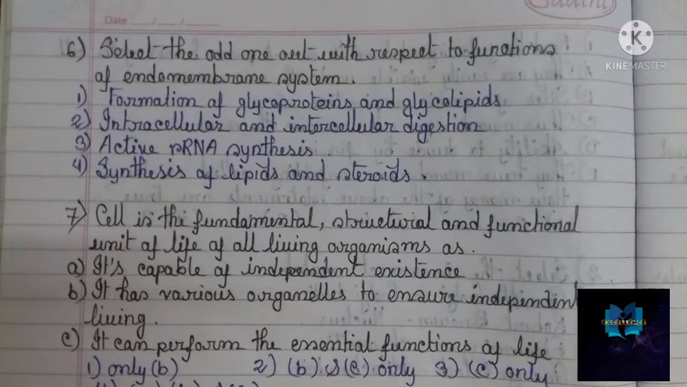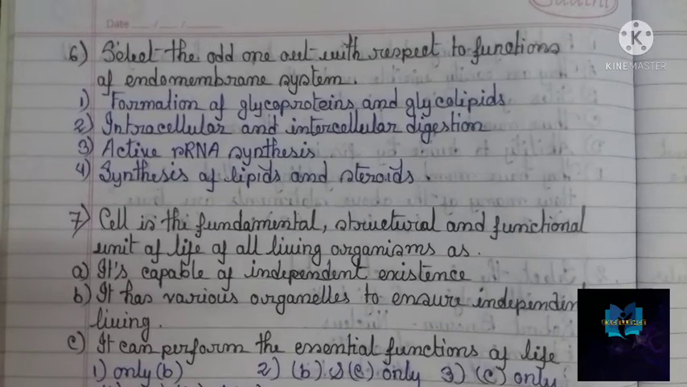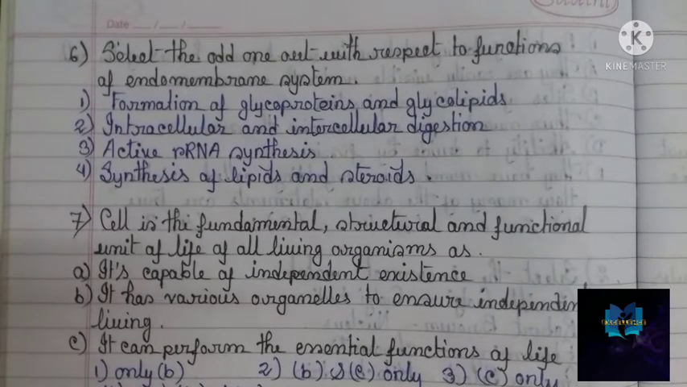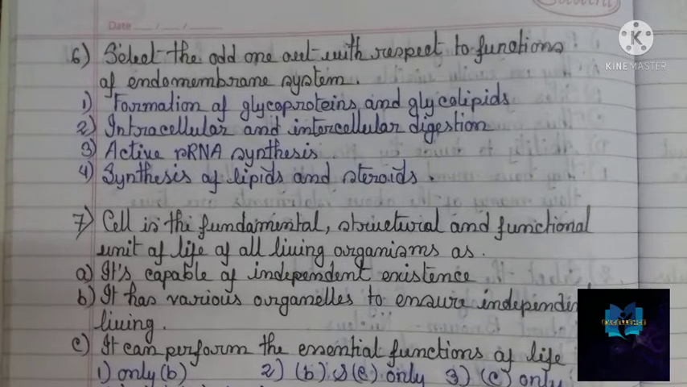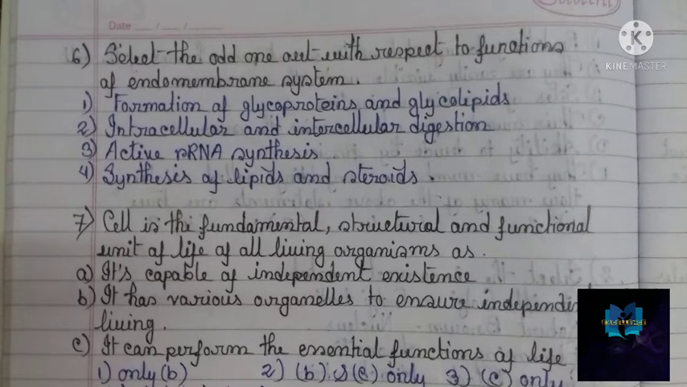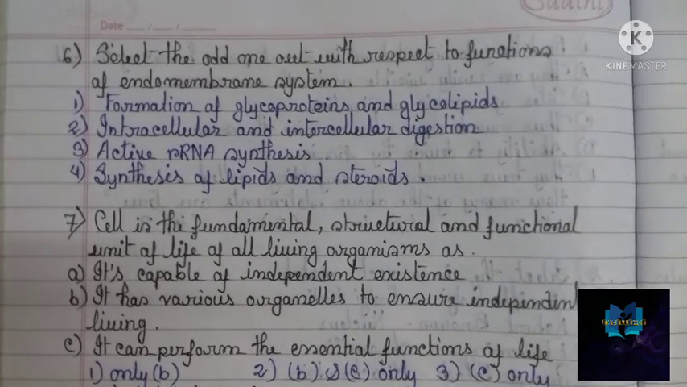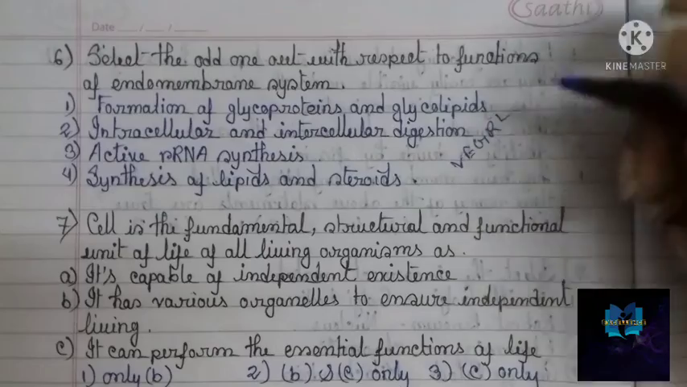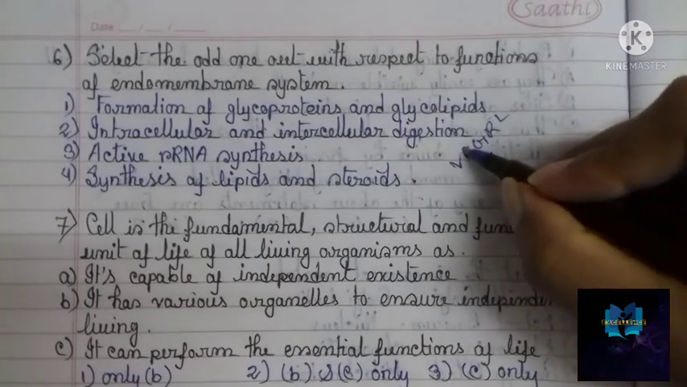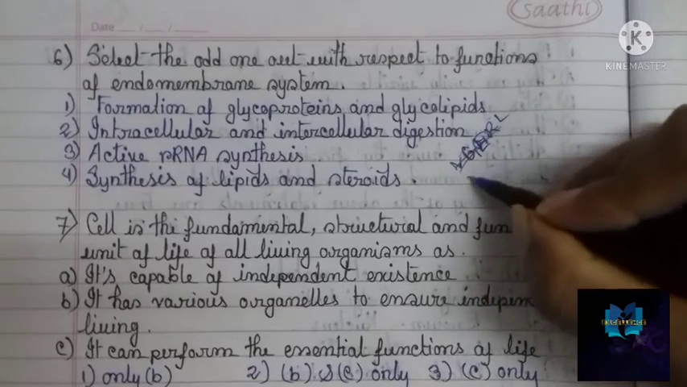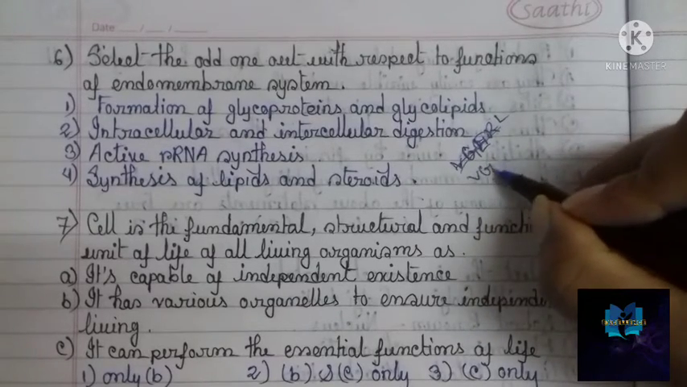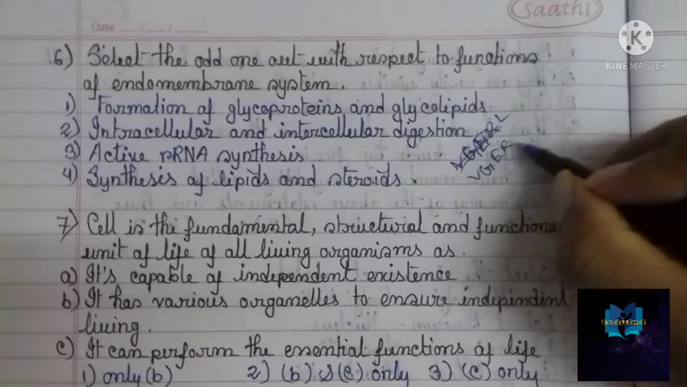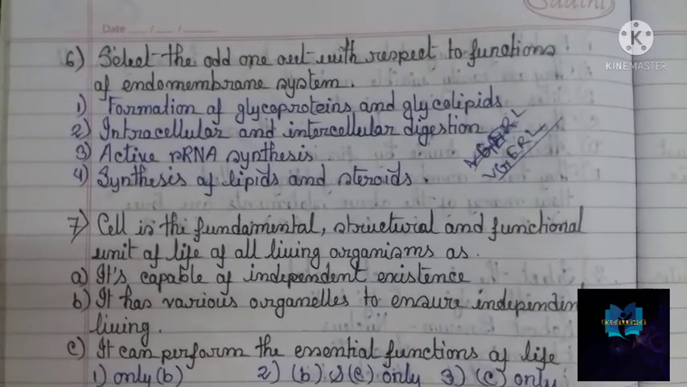So first of all, let's read the question once again. Select the odd one out with respect to the functions of endomembrane system. This is talking about the endomembrane system. What is an endomembrane system? Endomembrane system is a system where the components are interconnected, means they depend on each other. And that is VGERL.